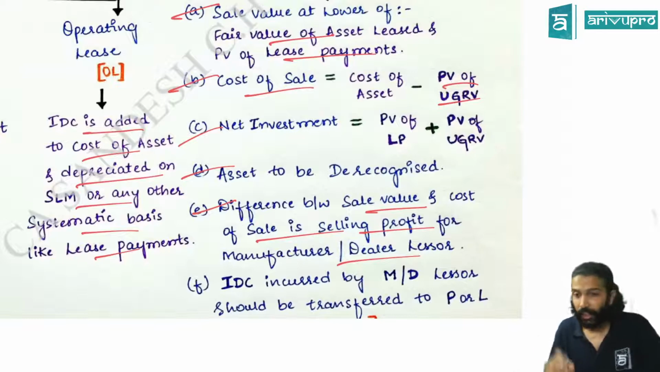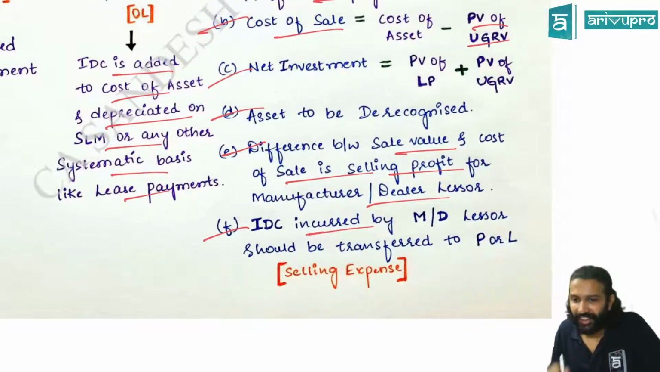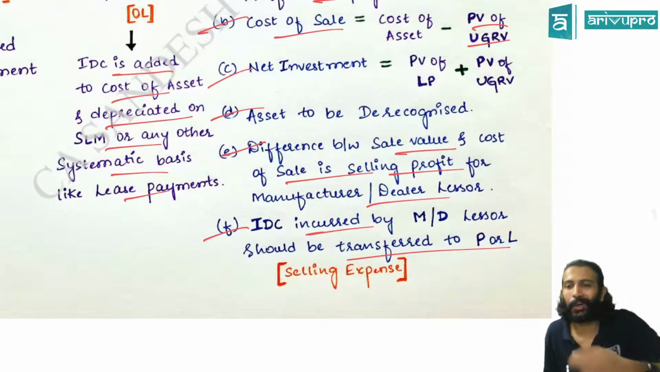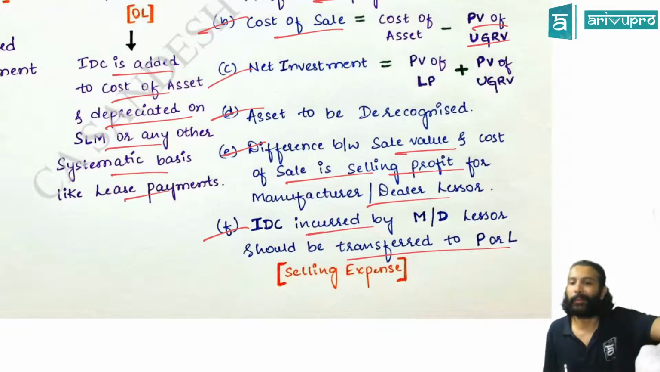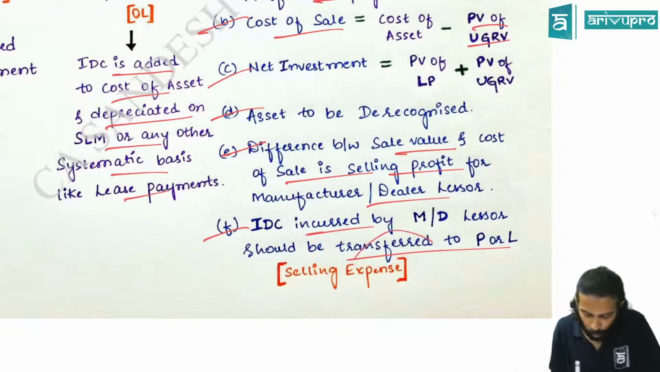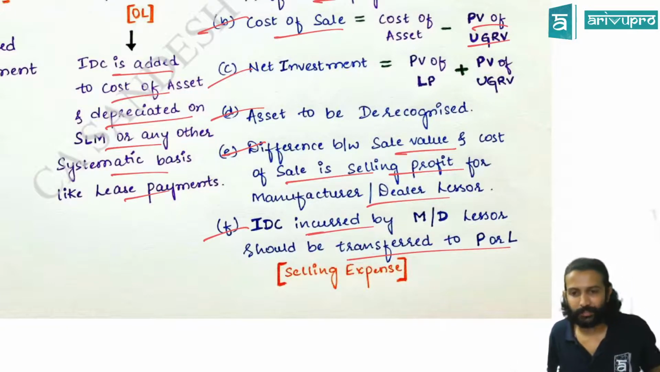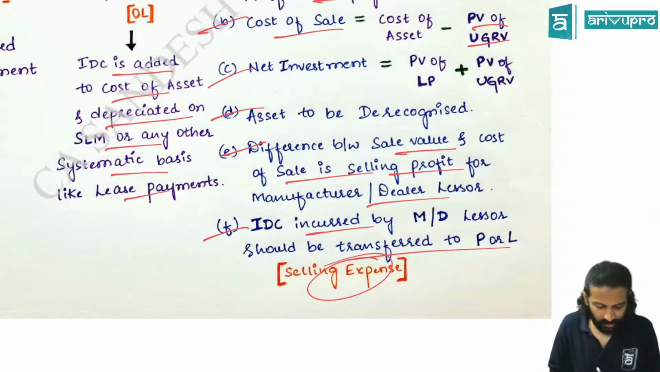And if there is any IDC incurred by the manufacturer or dealer lessor, it can't be capitalized. It should always go into P&L because it is related to his sales activity, so it is like a selling expense. IDC will never get capitalized. It will not be considered in your net investment, nor will it be added to your asset. It will always go to P&L because it is a selling expense, as you are doing normal trading activity here.